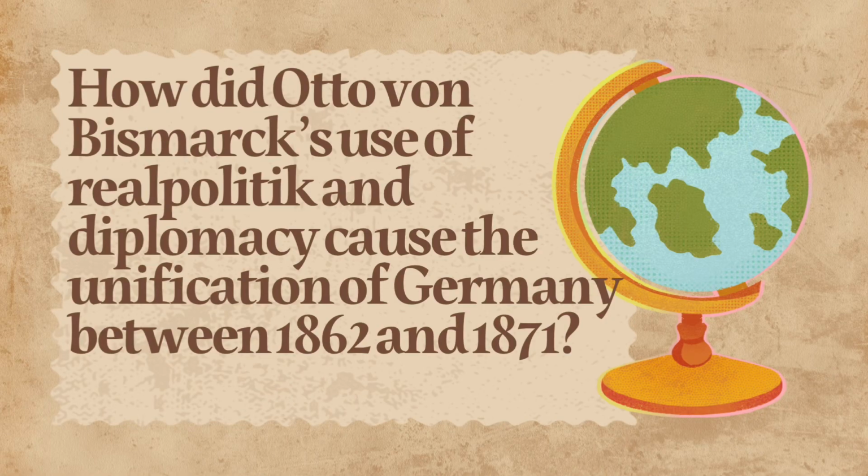Today in this video we are going to answer the research question of how did Otto von Bismarck's use of realpolitik and diplomacy cause the unification of Germany between 1862 and 1871. Also during this video we will answer the following questions.